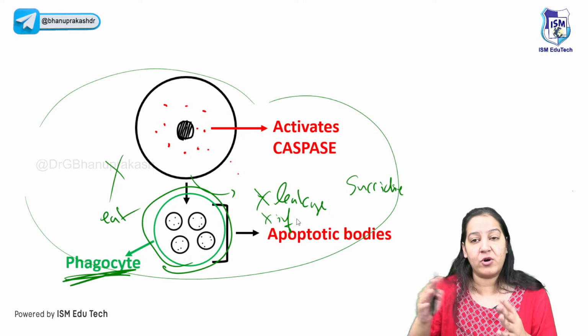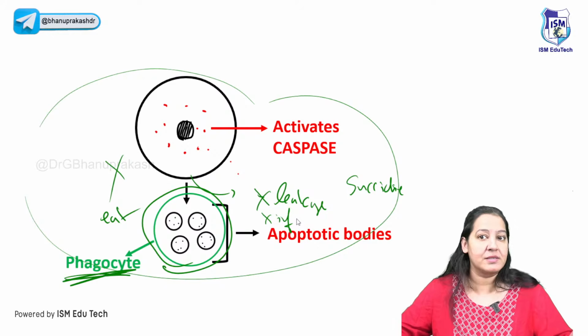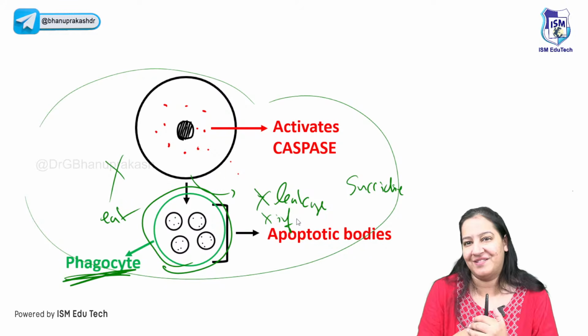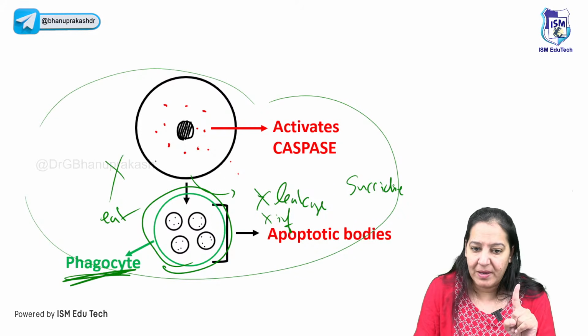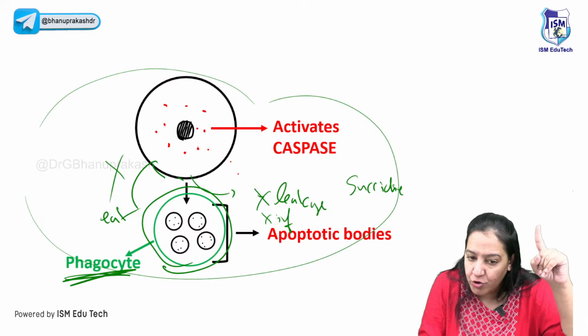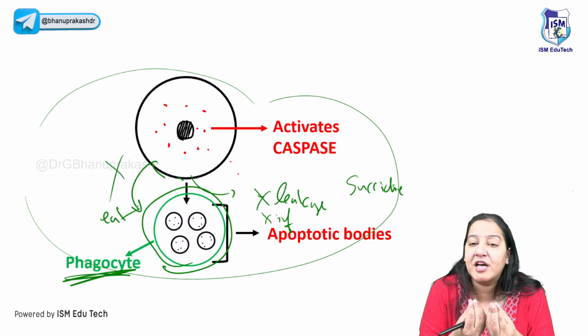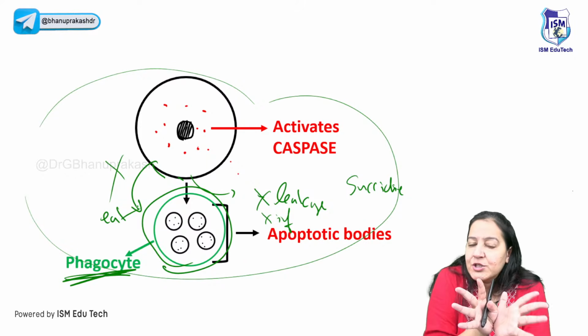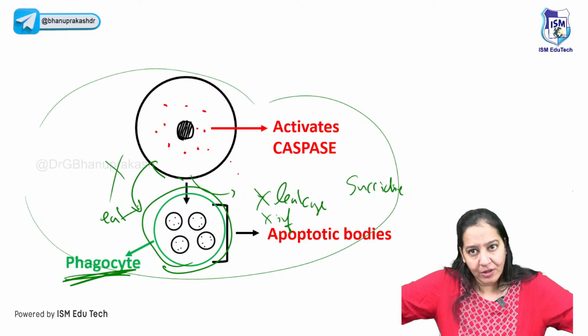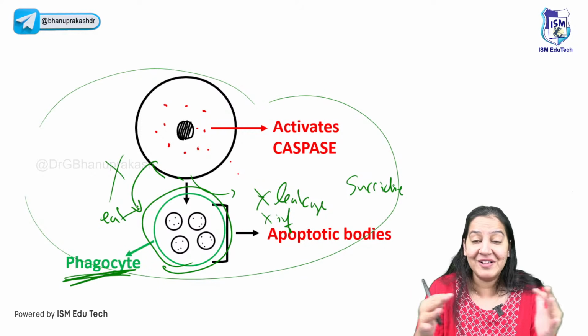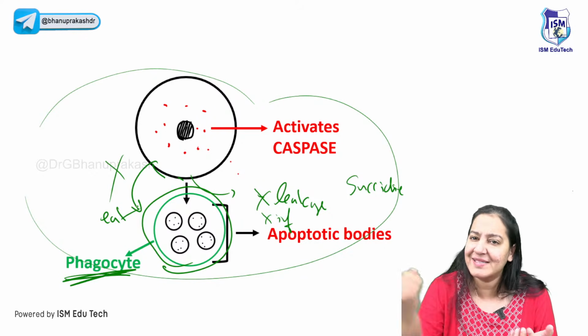In the same way, in necrosis, leakage occurs, inflammation occurs. But here, no leakage, no inflammation. Here, the plasma membrane doesn't disrupt. The plasma membrane is just converted into apoptotic bodies. But in necrosis, the plasma membrane bursts. It ruptures, so everything leaks out. So the whole population will come: all the neutrophils, inflammatory cells will come. That's what happens. It's like murder.